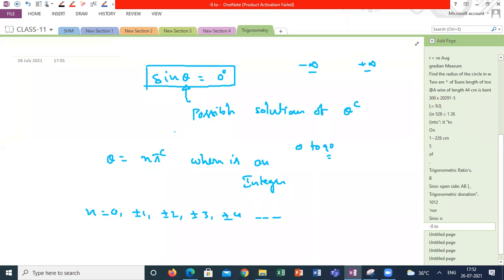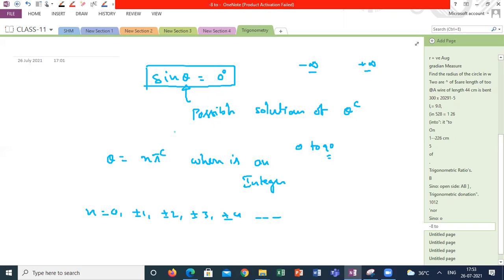When sine theta is equal to 0, it might be at 0 degrees, or it might be at the end of the half revolution, or it might be at the end of the first revolution. The same thing will repeat in the second revolution, third revolution, fourth revolution, fifth revolution also. So irrespective of the number of revolutions, in each revolution where this value is repeating, you pick those values and write an equation. So here theta is n pi, where n is any integer.